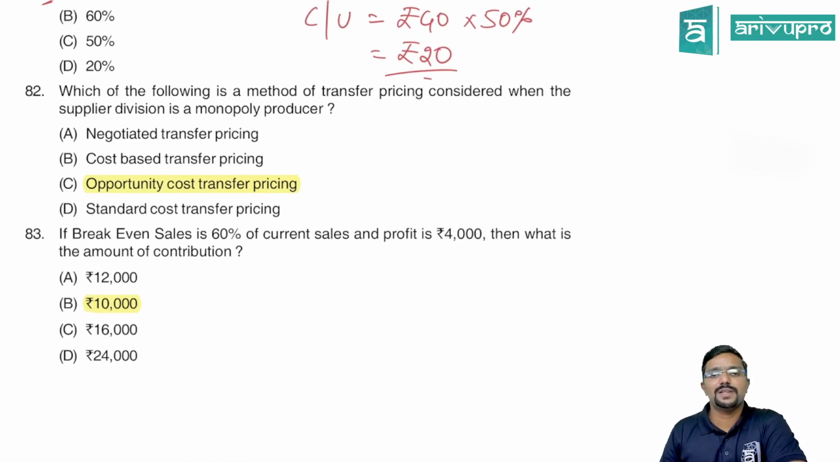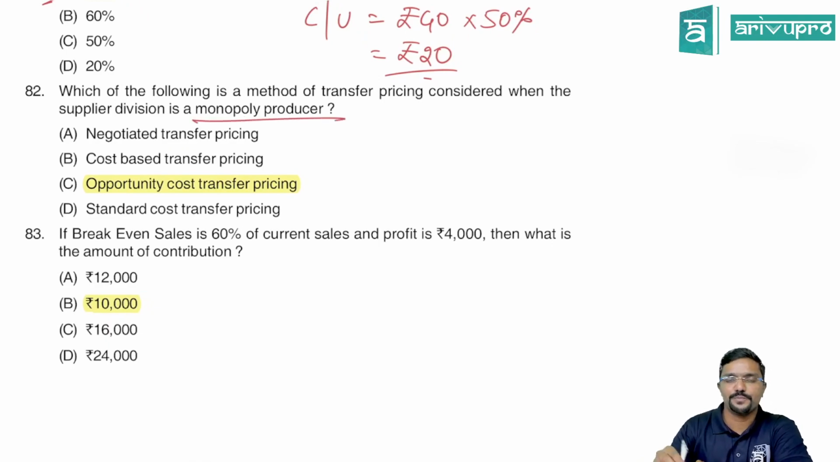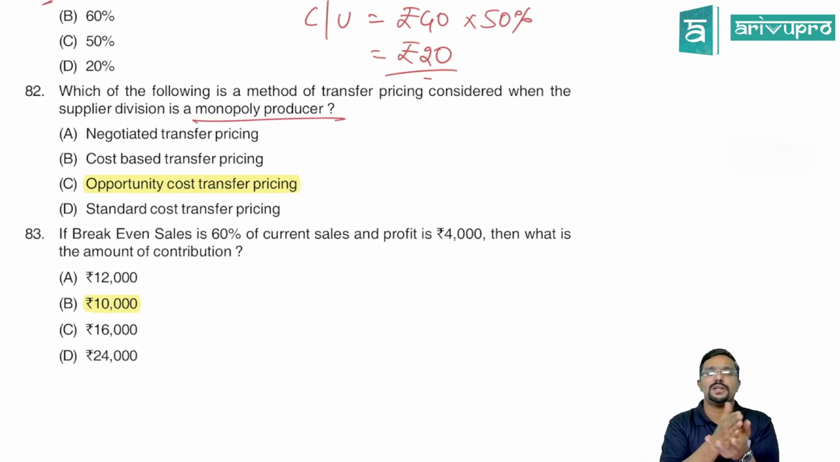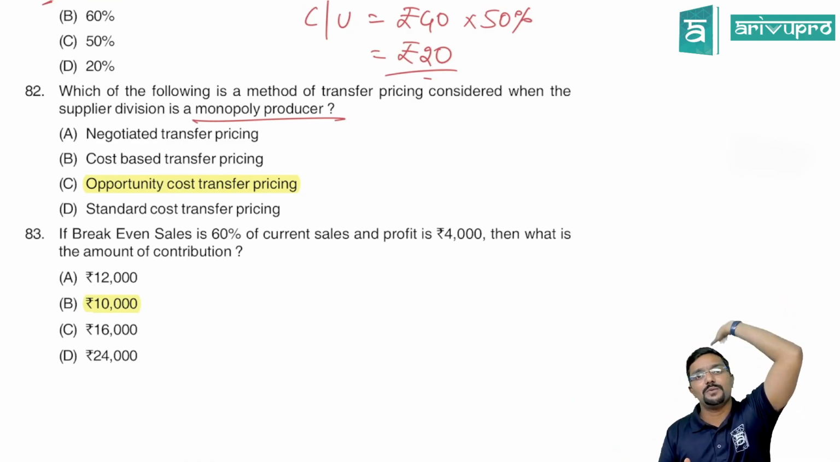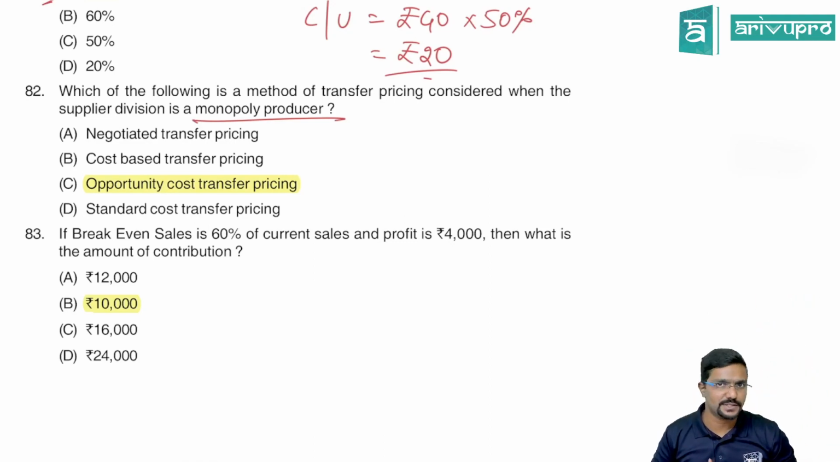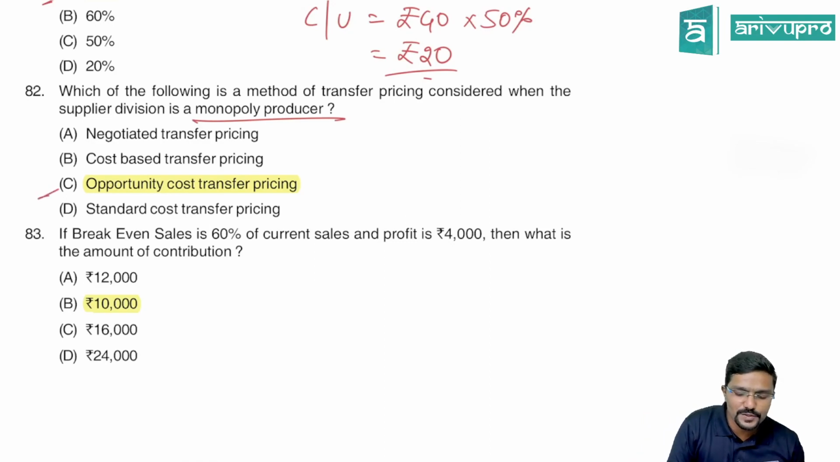Which of the following is a method of transfer pricing considered when the supplier division is a monopoly producer? If the supplier division is a monopoly producer, or if the receiver is a monopoly consumer, then the transfer price will be decided by whom? Central management. And how do they decide it? Based on opportunity cost. So the answer here is opportunity cost.